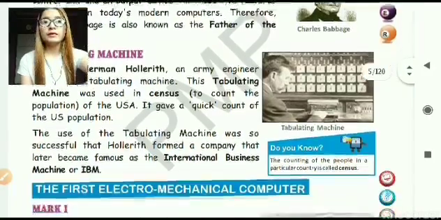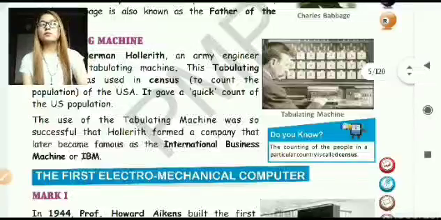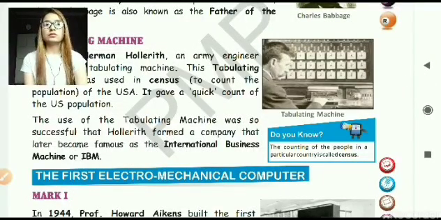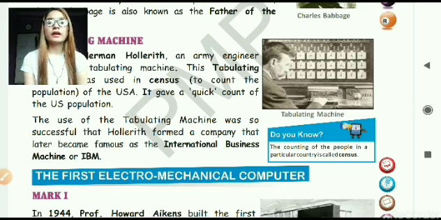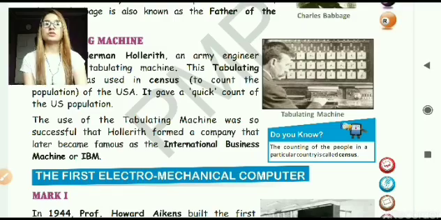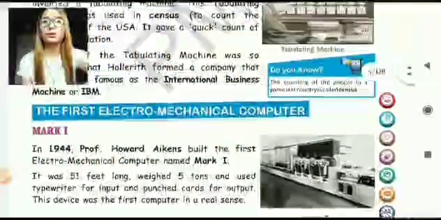And then later, it became so successful that this engineer formed a company on the tabulating machine, and later it came to be known to all people as IBM, that is International Business Machines. It's a very popular and very big company.